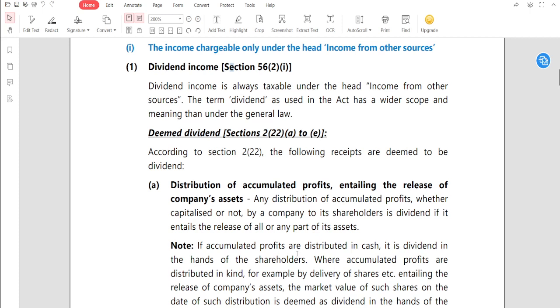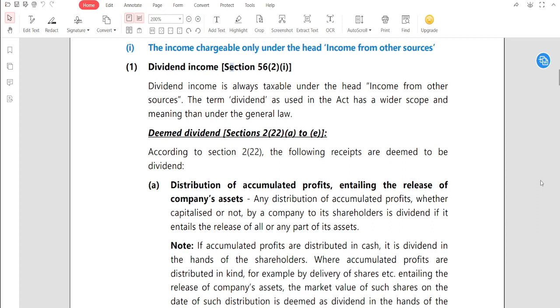Number one, distribution of accumulated profit entailing the release of company's asset. Any distribution of accumulated profits, whether capitalized or not, by a company to its shareholders is dividend if it entails the release of all or any part of the asset.